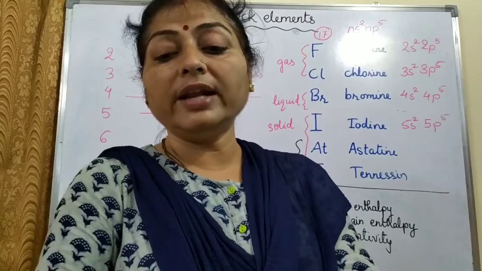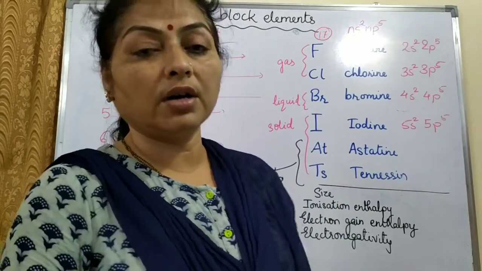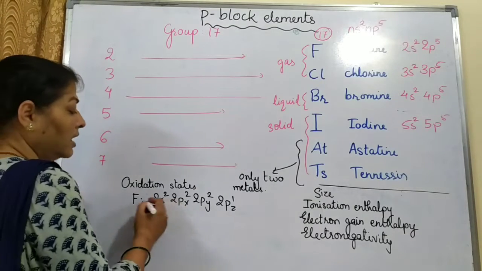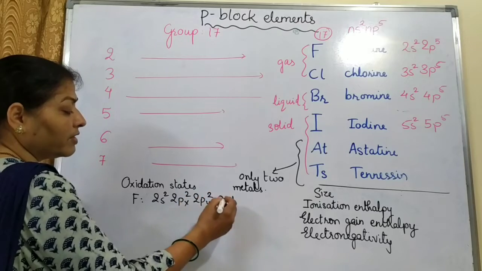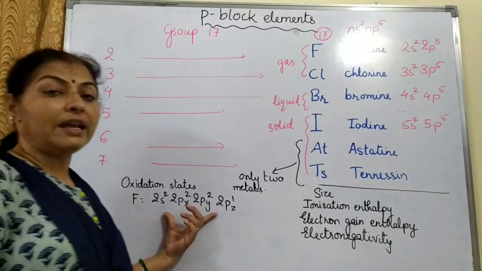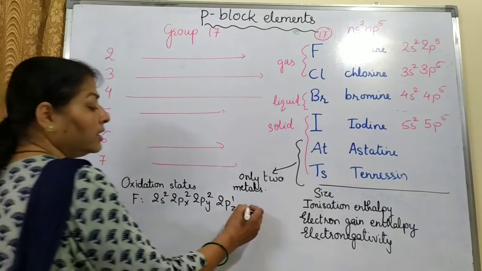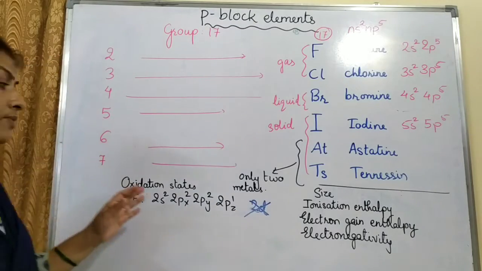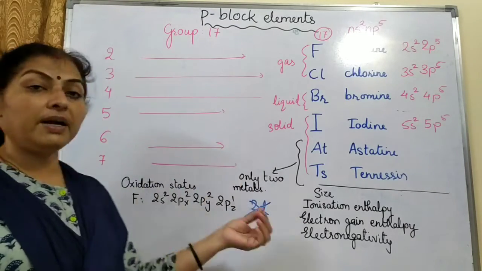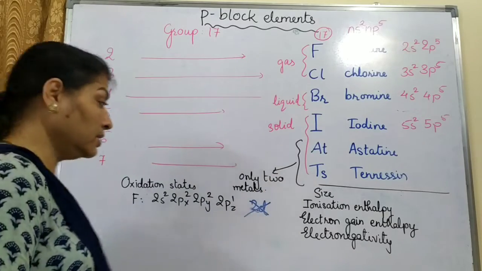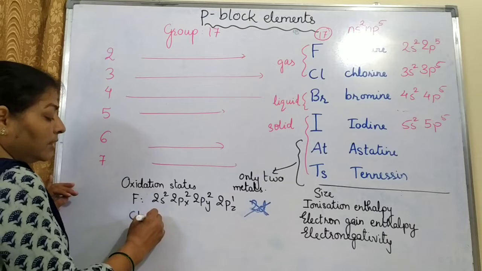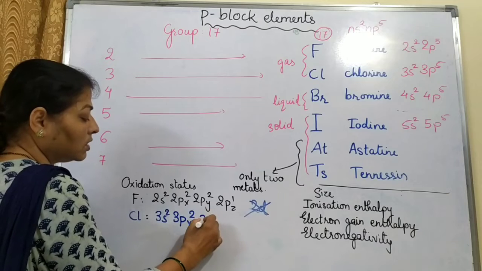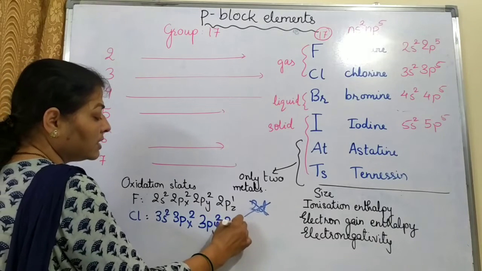Then we also saw that 2 less than the group oxidation state also occurs. Now here we have a little bit different explanation. Here you can see that in fluorine it is 2s2 2px2 2py2 and 2pz1. This is the outermost or the valence shell electronic configuration. Now fluorine does not have any 2d. There is nothing such as 2d, and so it can't make its electrons unpaired and expand its covalency. On the other hand, if we see the next element chlorine, it will have 3s2 3px2 3py2 and 3pz1.